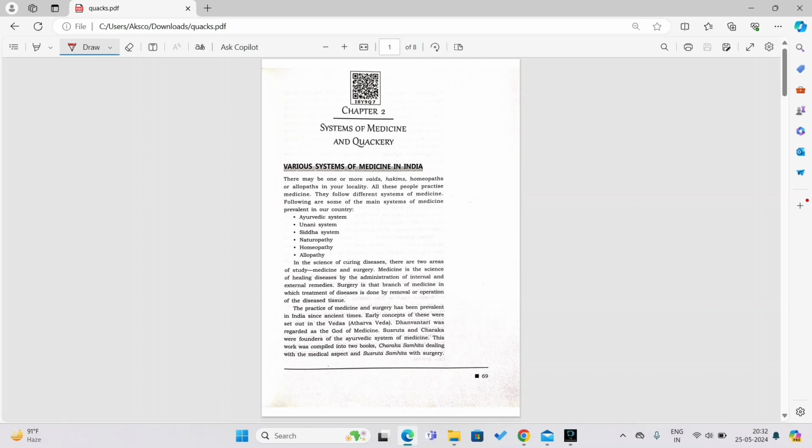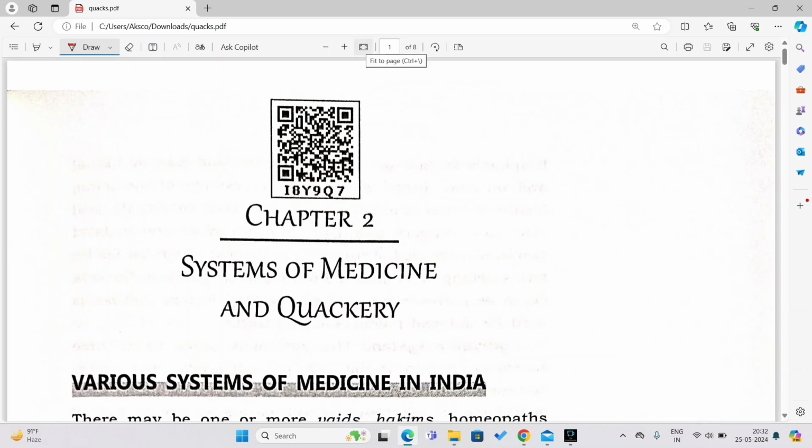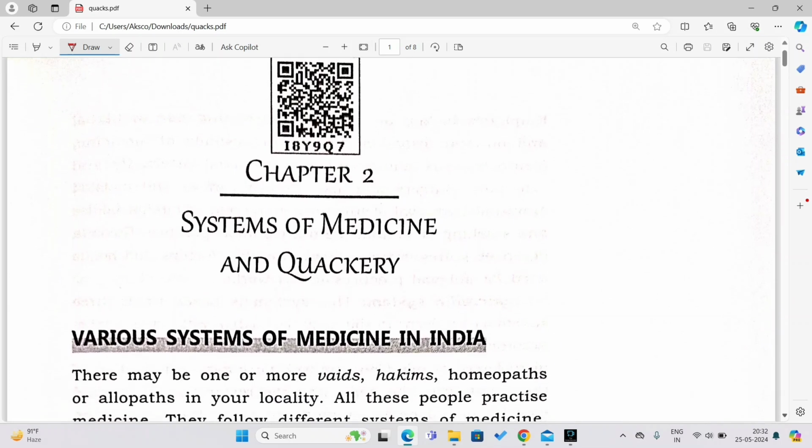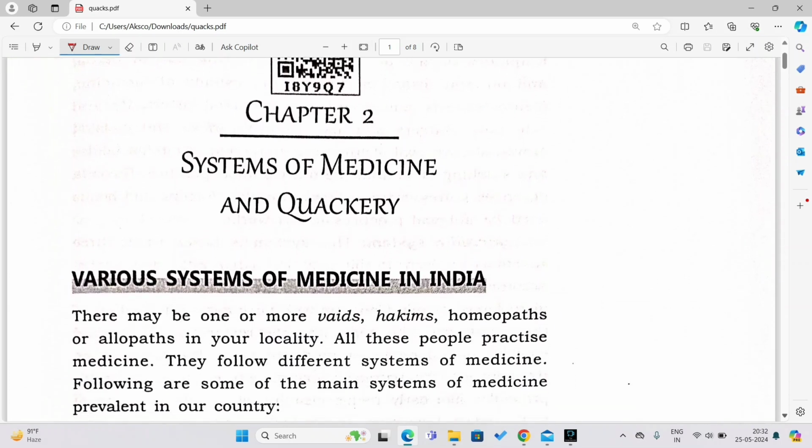So my dear friends, today we are going to study Unit 3 Chapter 2. The name of Chapter 2 is Systems of Medicine and Quackery, alright? So let me zoom the screen for you. I hope it is clear now, you can see it well, right? So, systems of medicine and quackery.